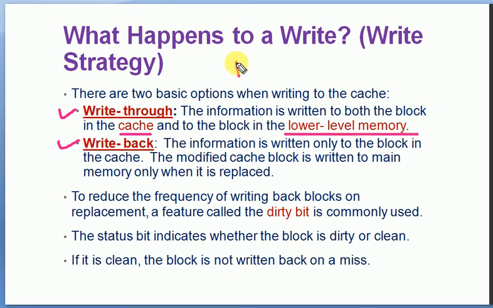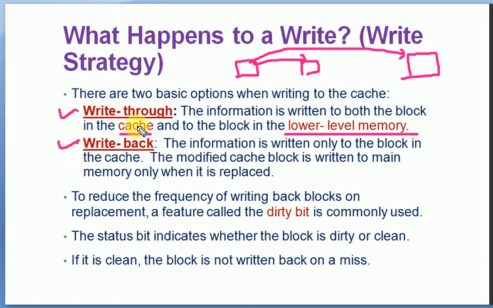So this is the processor, this is the cache, and this is the primary memory. When we use write through, after the execution, it will write the data into the cache and into the primary memory. So the data will be stored in the cache as well as the primary memory. Write through writes everywhere.